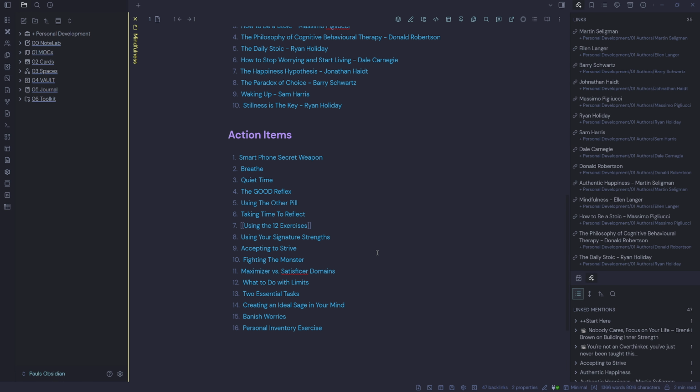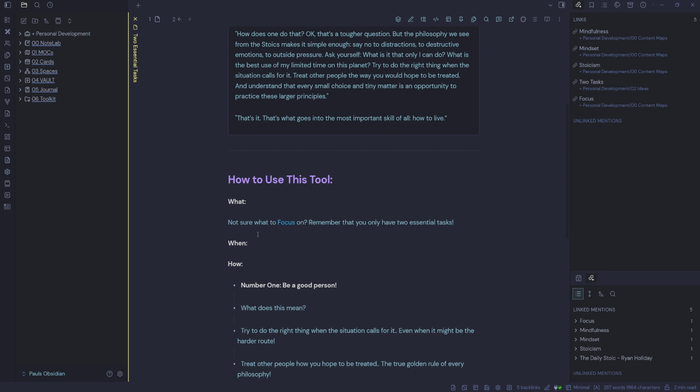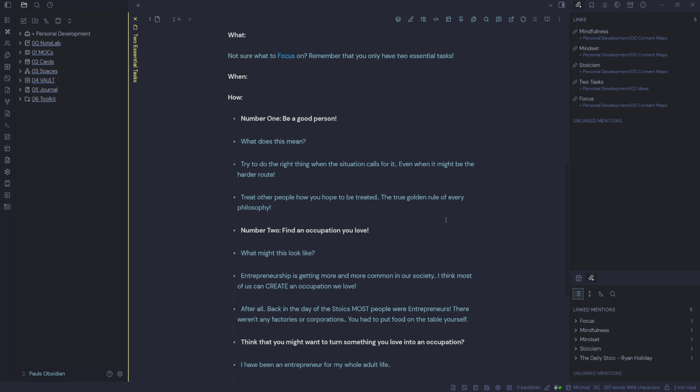If we go back, we can have a look at 2 essential tasks. So we've got a little quote there. And then this one is saying, not sure what to focus on. Remember that you have 2 essential tasks, and those are to be a good person and find an occupation that you love. So what we're doing here is we are establishing connection without effort. We're seeing all the links in our notes, and we're just reading and seeing what sparks some interest.